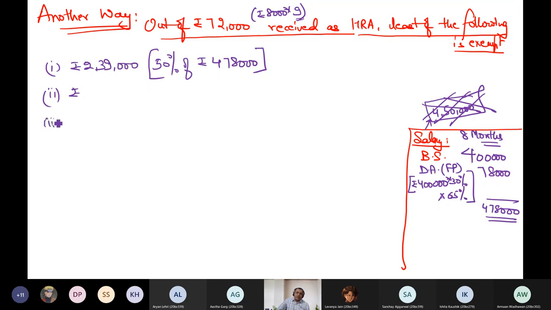How much is HRA received? 72. 72, because everything is going for 8 months. तो फिर 72 कैसे आएगा? 64. 8 into 8, 64. ये तो मिस्टेक होती है ना. If you are doing every calculation for 8 months,